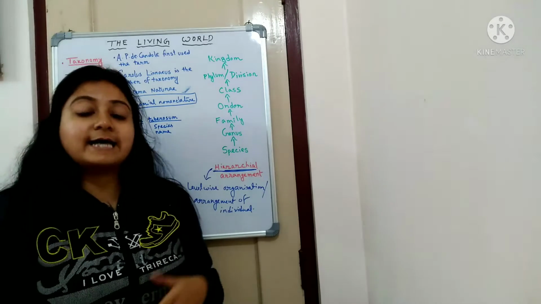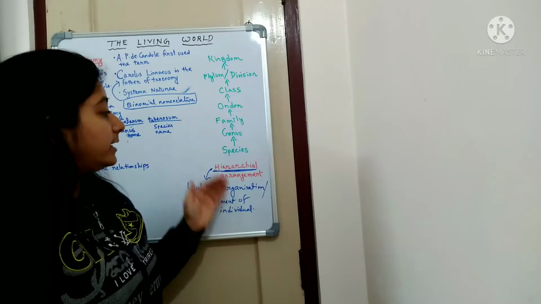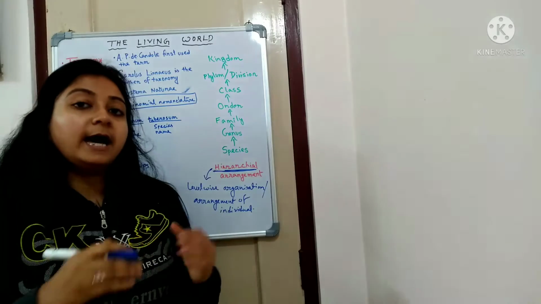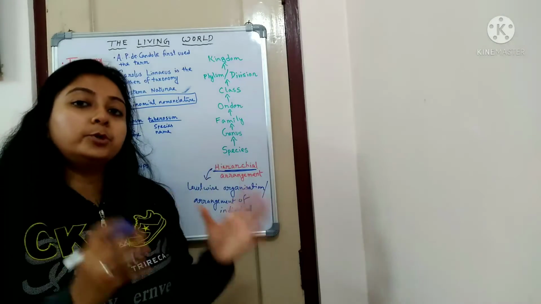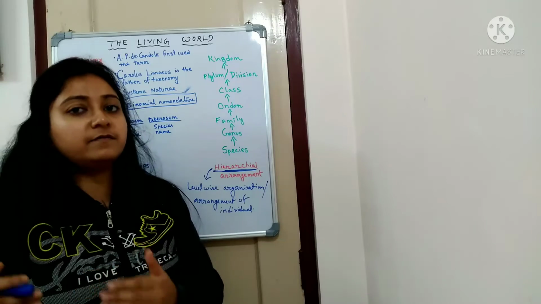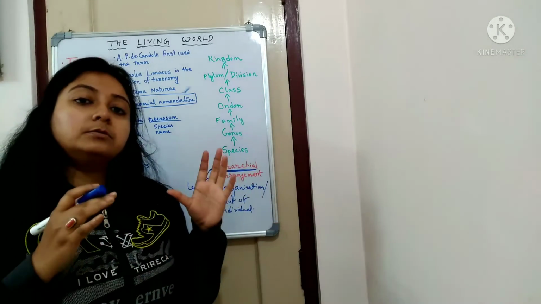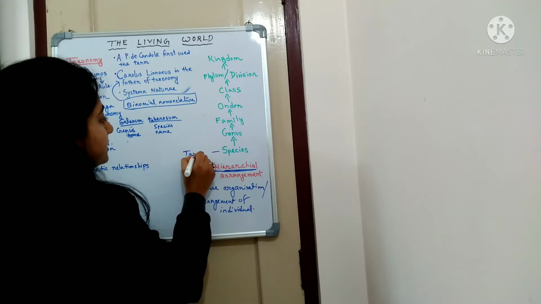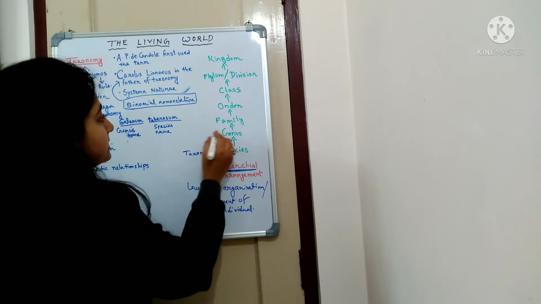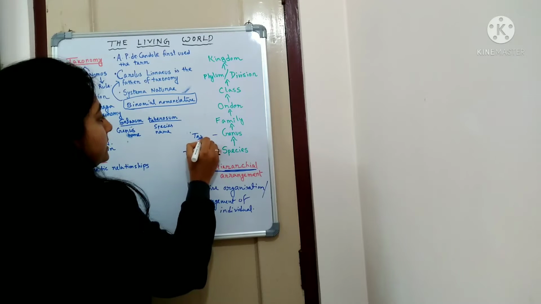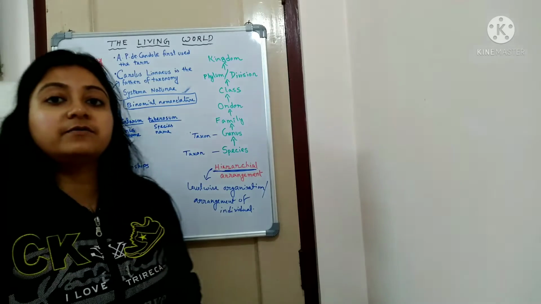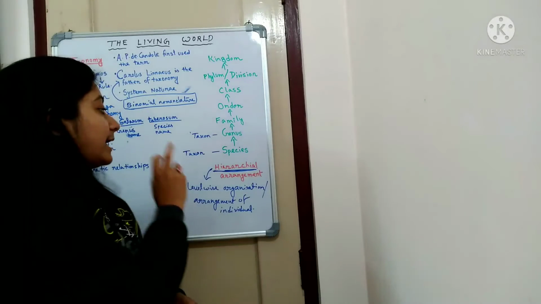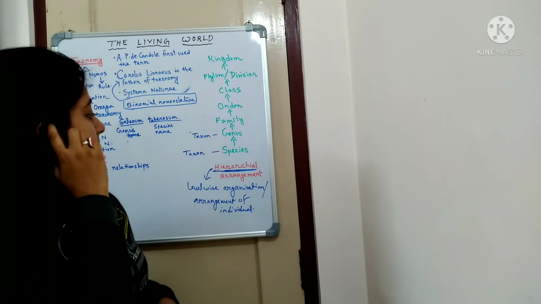Okay, so in level-wise arrangement or organization of individuals, from the smallest level to the highest level, the categories are there, and all the organisms will be put together depending upon their identifying characters. They will be put together into specific taxa. Species is one taxon, genus is another taxon. So these are the different taxa or taxon, that means each category is called a taxon. So this is all about the hierarchy.